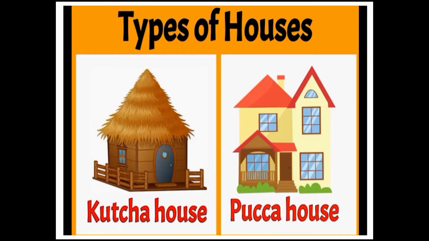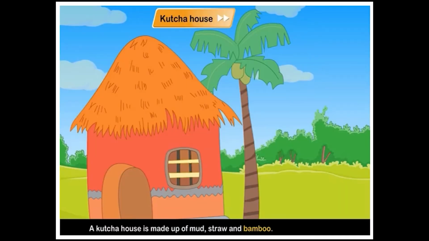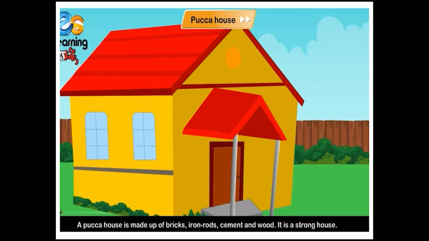Houses are of two types. They are Kacha house and Pakka house. Children, do you know the difference between Kacha house and Pakka house? A Kacha house is made up of mud, leaves, straw, and bamboo. A Pakka house is made up of bricks, iron, cement, and wood. It is a strong house.